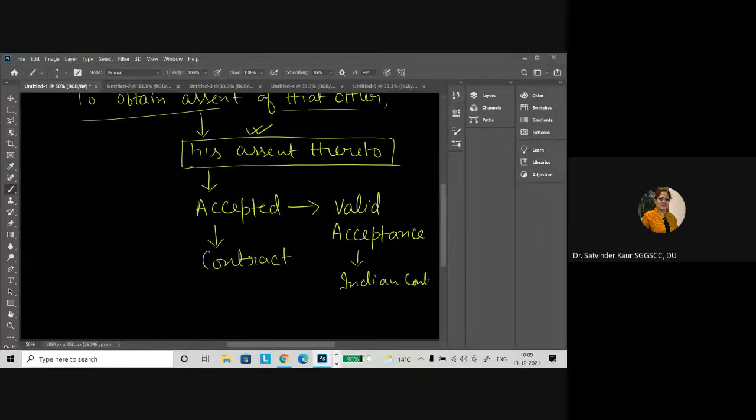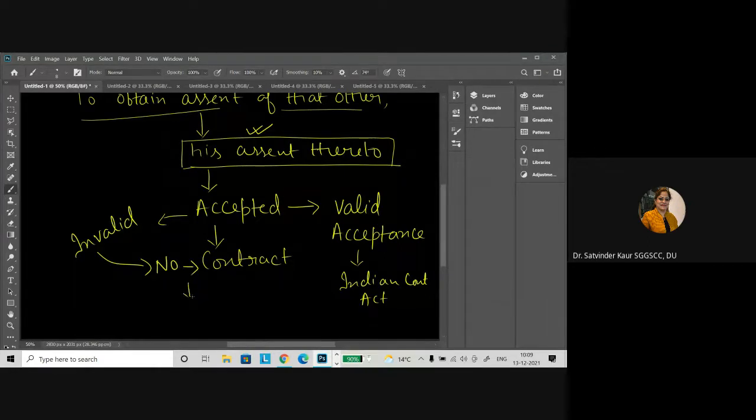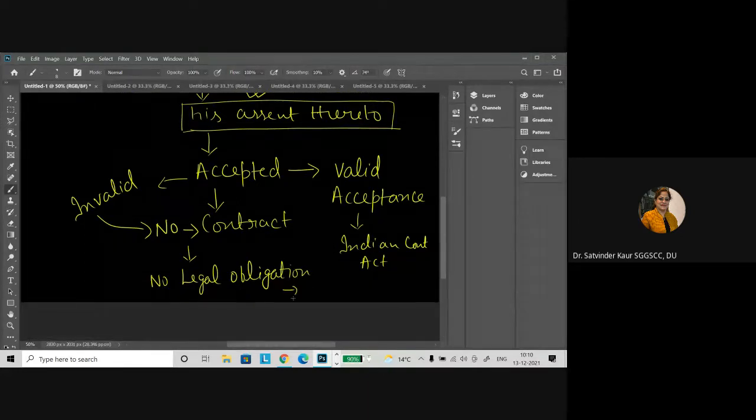If the prerequisites or requirements of valid acceptance are not fulfilled, this acceptance will become invalid, and once this acceptance is invalid, it will result in no contract. And if there is no contract, there is no legal obligation. And if there is no legal obligation, then in this situation, no remedies in case of Indian Contract Act.